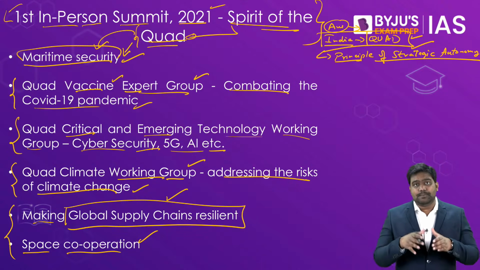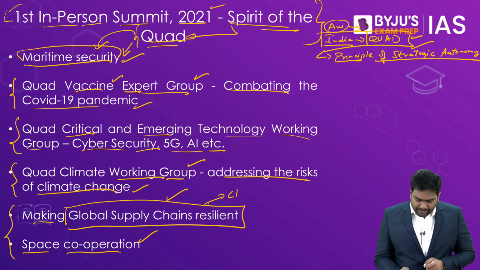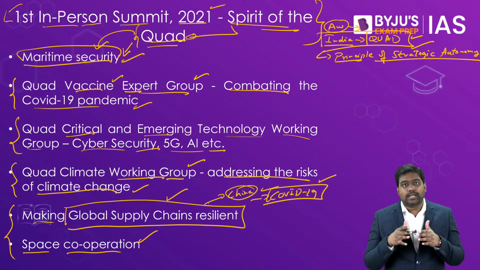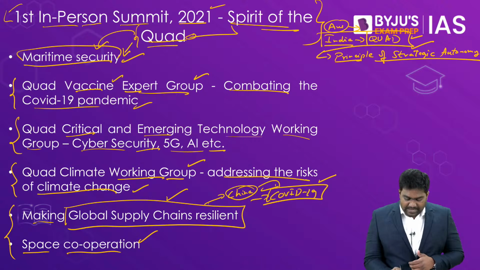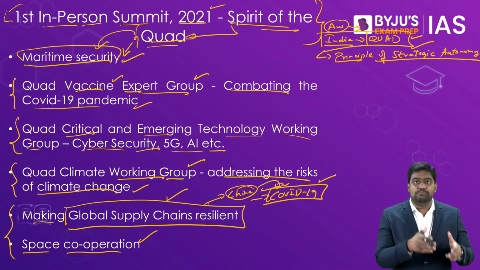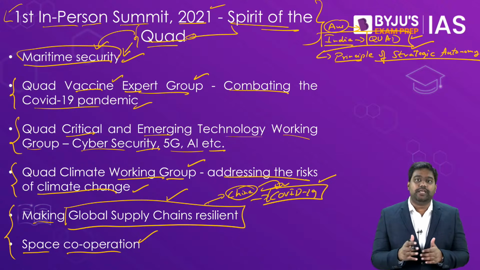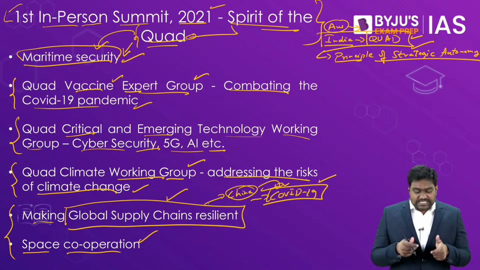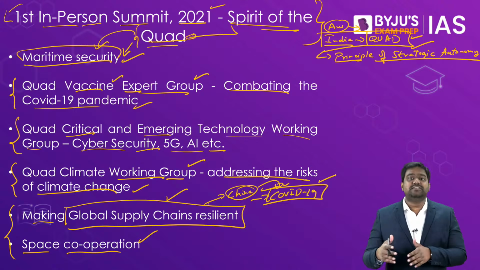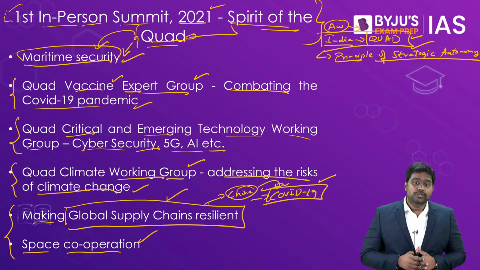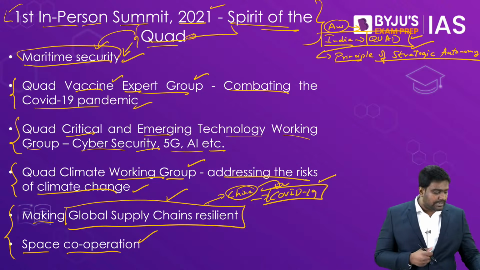Because in the Indo-Pacific, the supply chains were largely dominated by China, and when the pandemic hit the world, the global supply chains were disrupted. Especially when China went into a lockdown, when the pandemic started, the supply chains of the Indo-Pacific, which were dependent on China, took a complete hit. This affected manufacturing, it affected economic activities around the region and around the world. So these countries have committed to make the supply chains more resilient and diversify them and move them away from China's dominance. So in many ways, the Quad is not just a military alliance anymore.